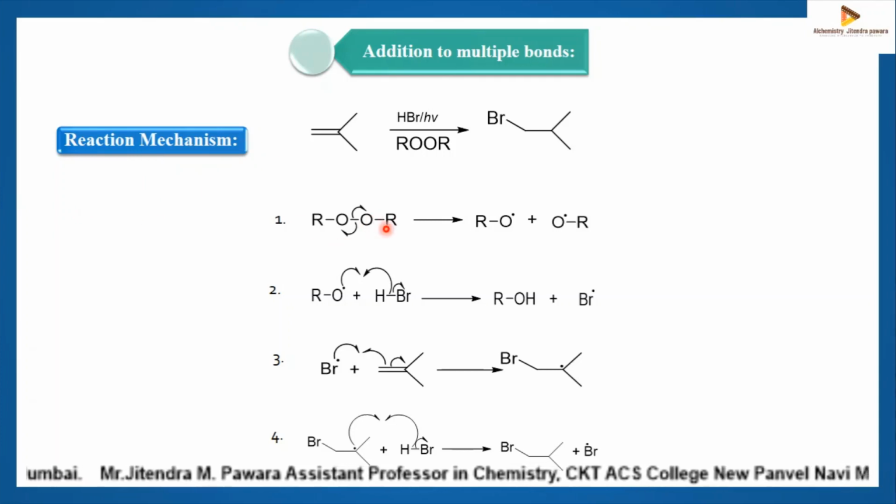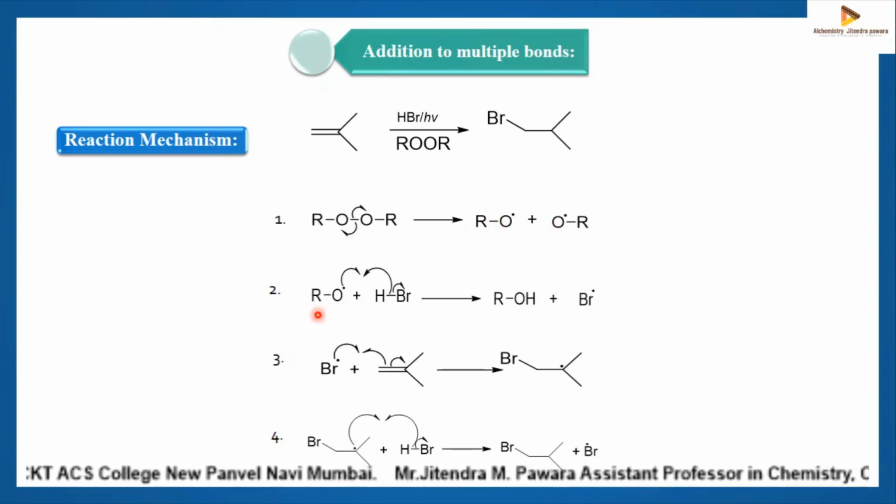So in the first step, we'll see the step-by-step mechanism of this reaction, addition of HBr to isobutene. The dialkyl peroxide is homolyzed, or homolysis of this dialkyl peroxide takes place in presence of heat or light to give two alkoxy radicals. These are the two alkoxy radicals.